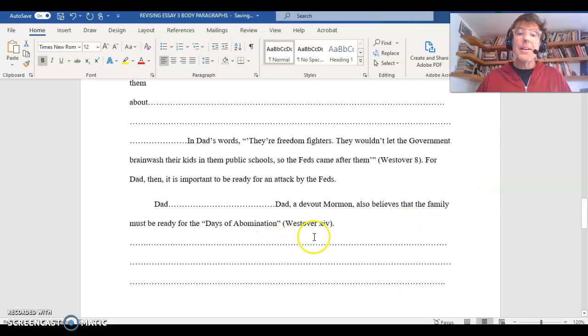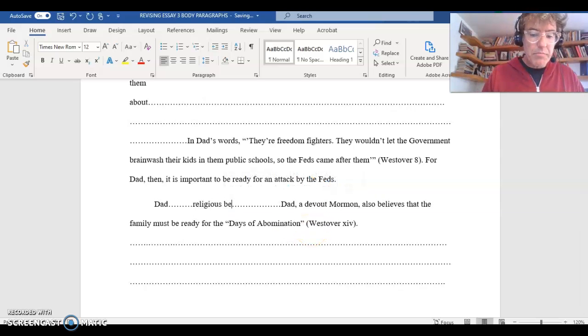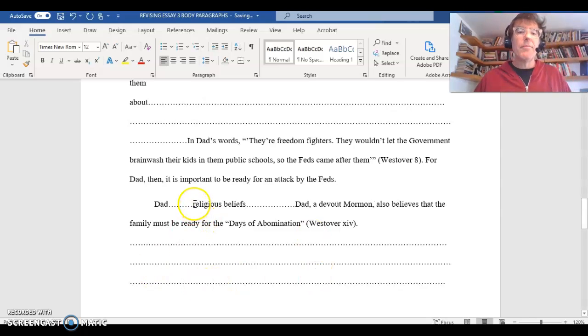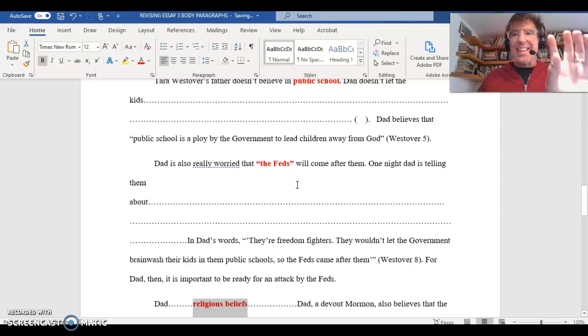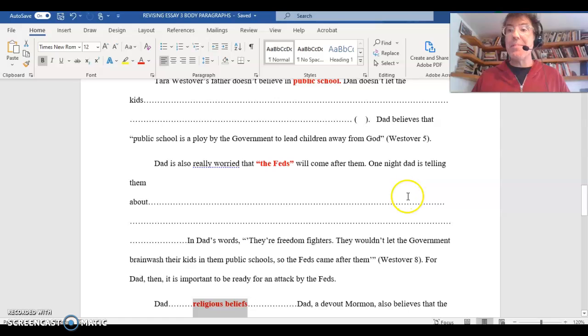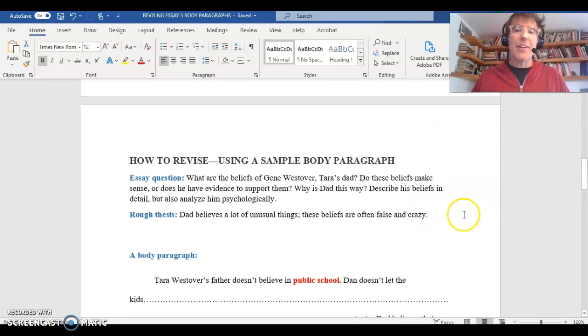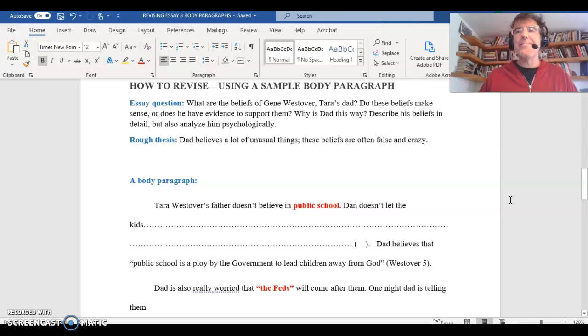And then body paragraph 3 is going to be something about his religious beliefs. But I have to figure that out. I have to research it more, I think. But notice now I can go back to my outline and start making the things on the outline more precise. Like I'm developing a better organization for my paper by cutting up this body paragraph. Okay. So I hope that helps you to revise your paper. Thanks.